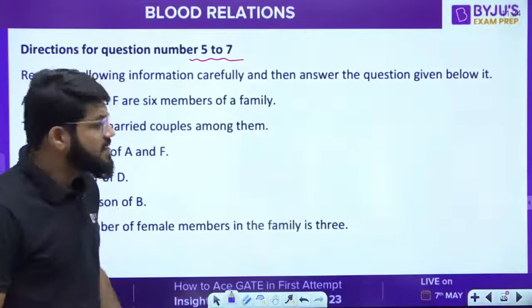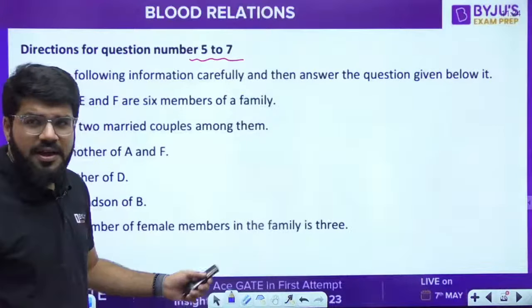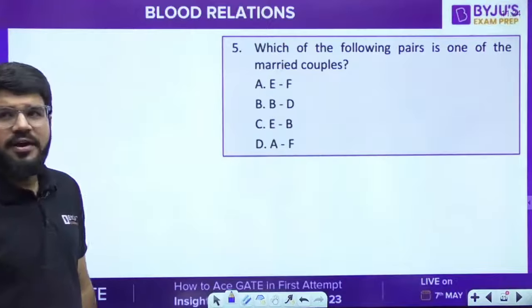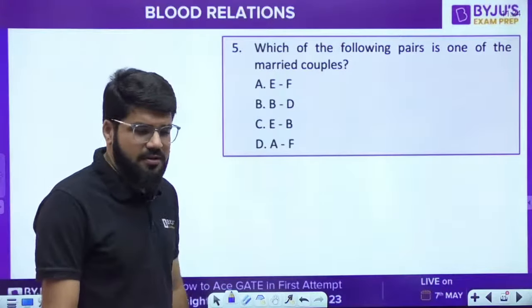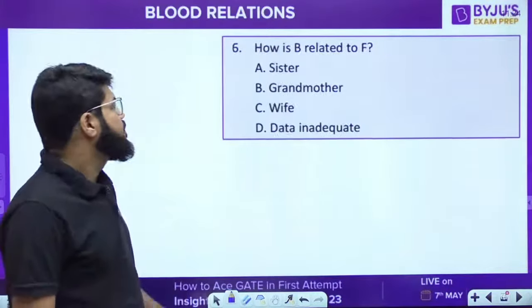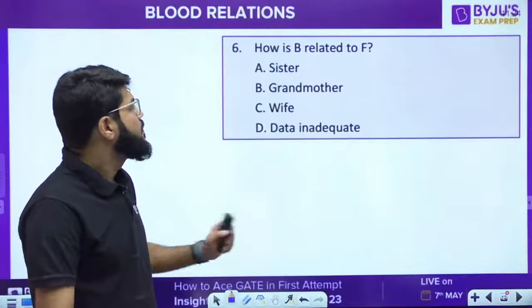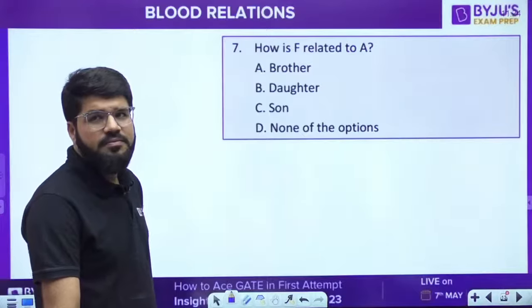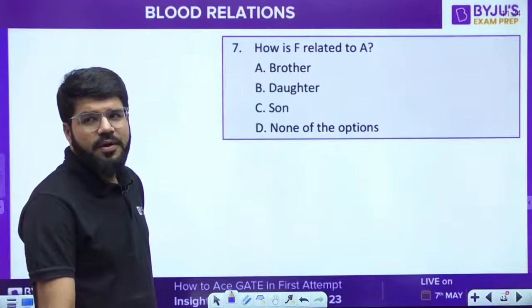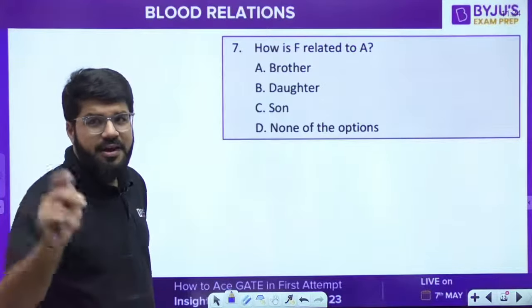Okay, let me first check if you have by chance solved it. Just read and mention your answers. Answer for question number 5, question number 6, and question number 7. Write down 5 or 6 or 7 and write down your answer code.